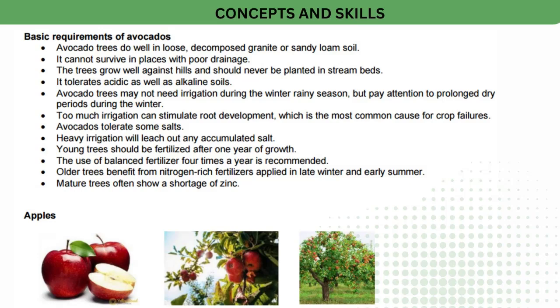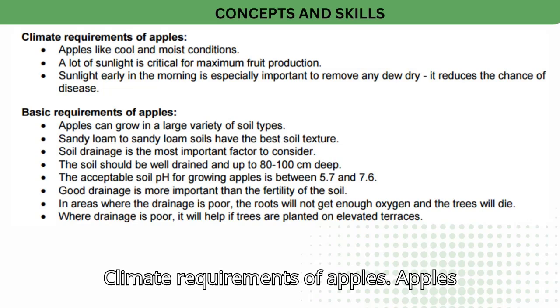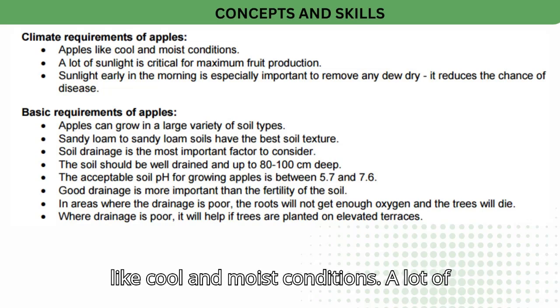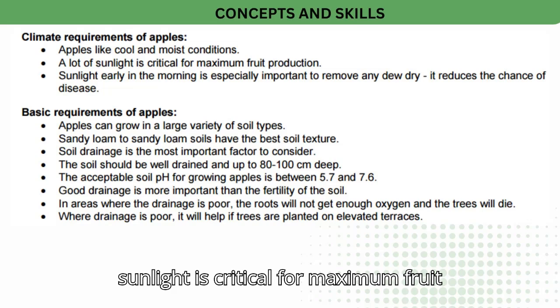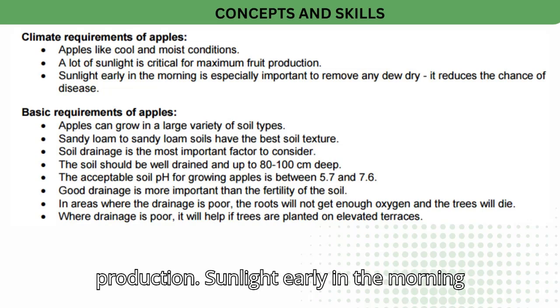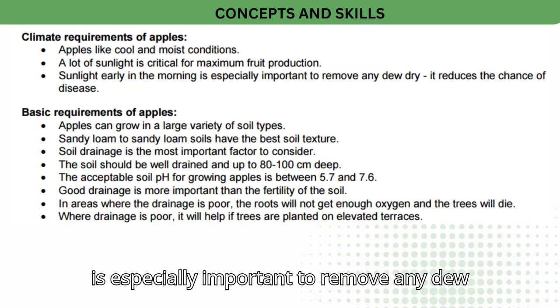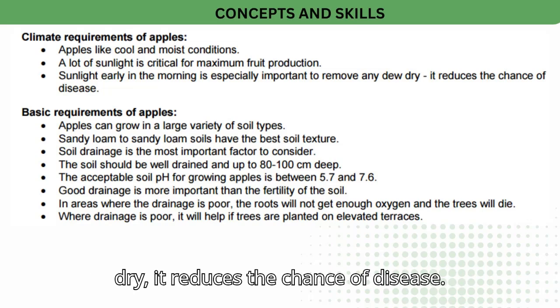Apples. Climate requirements of apples. Apples like cool and moist conditions. A lot of sunlight is critical for maximum fruit production. Sunlight early in the morning is especially important to dry any dew, as it reduces the chance of disease.